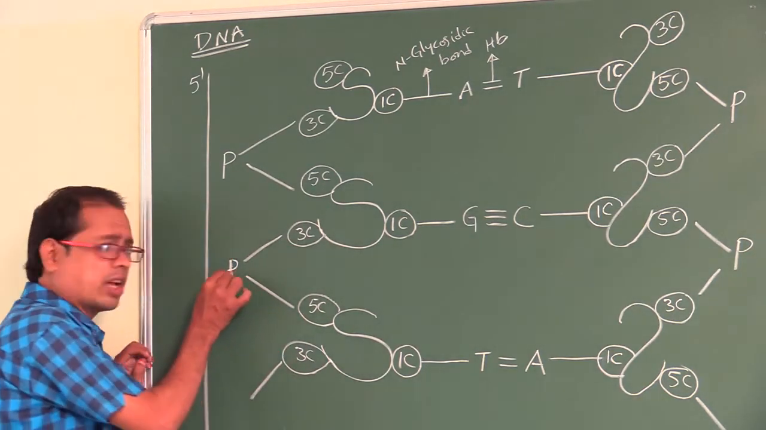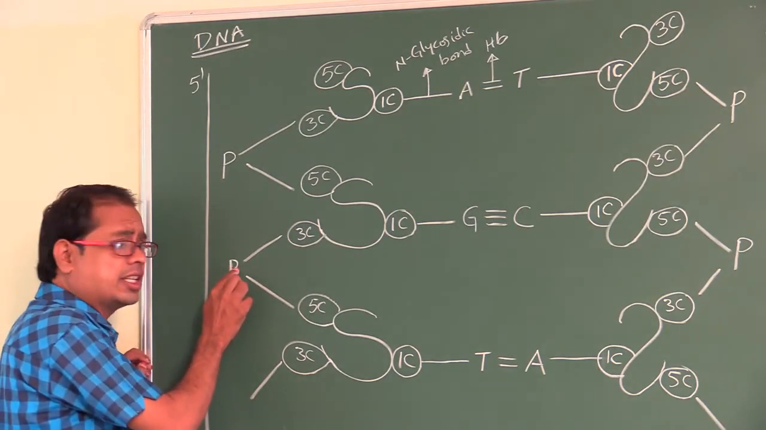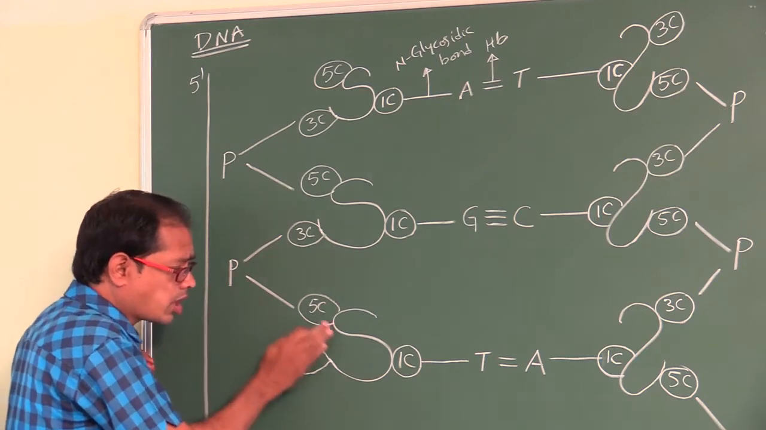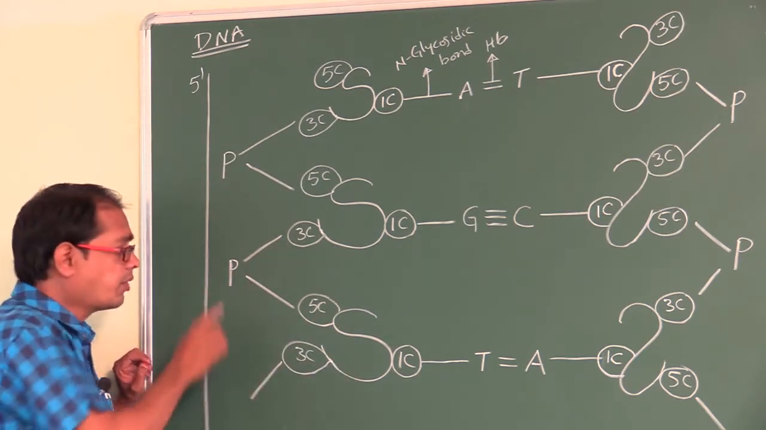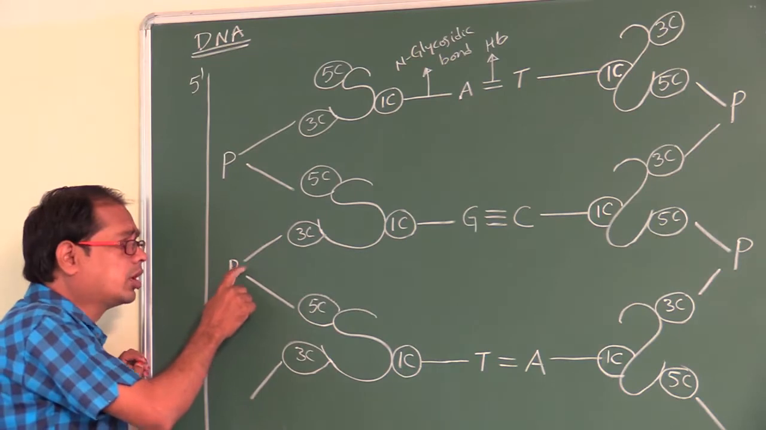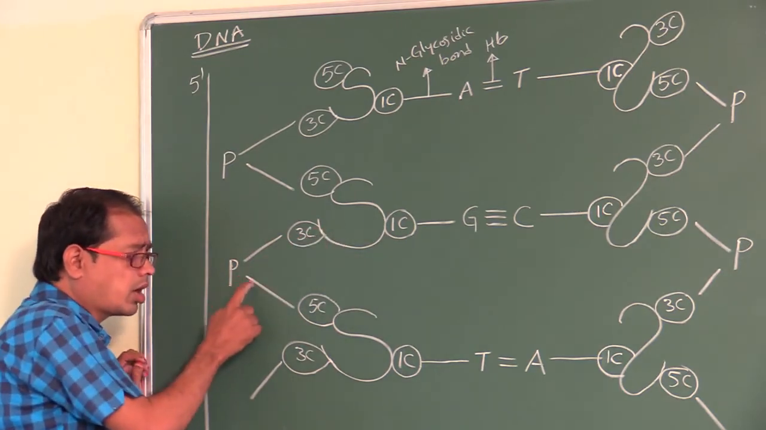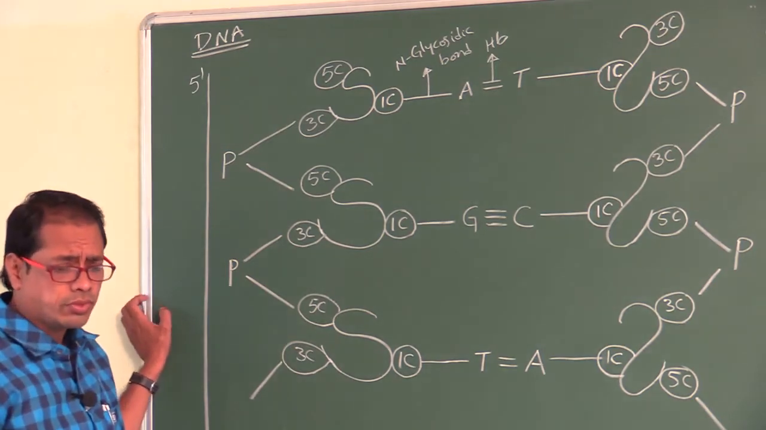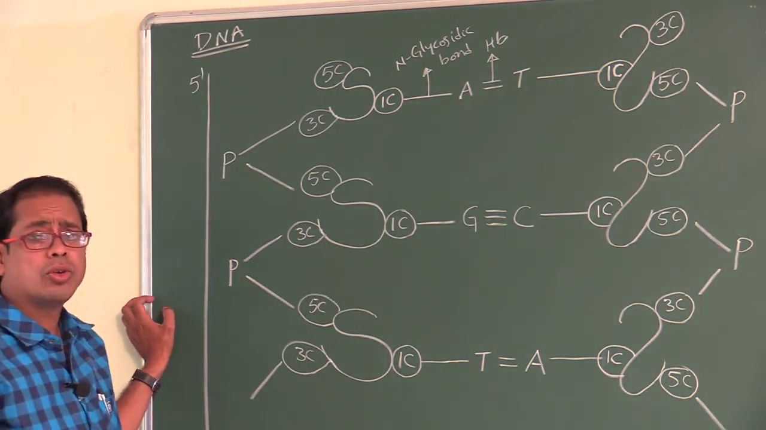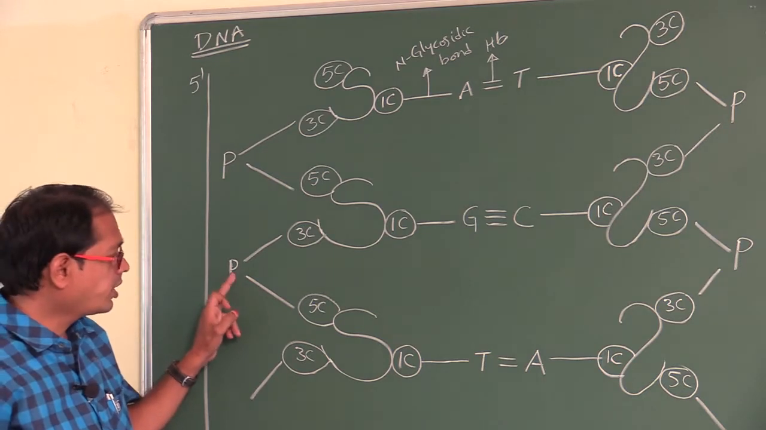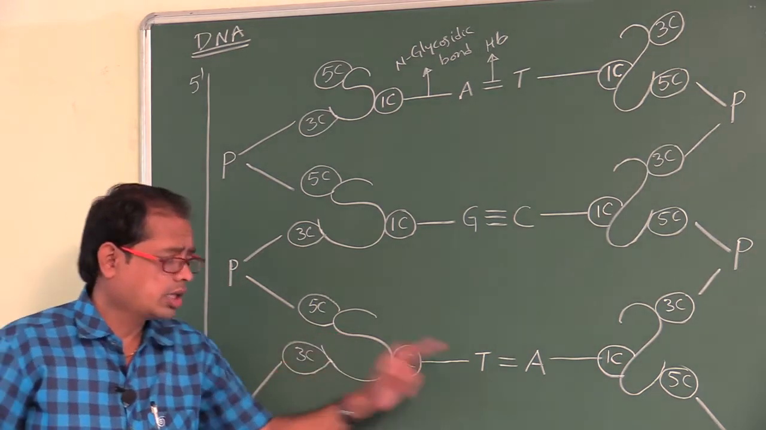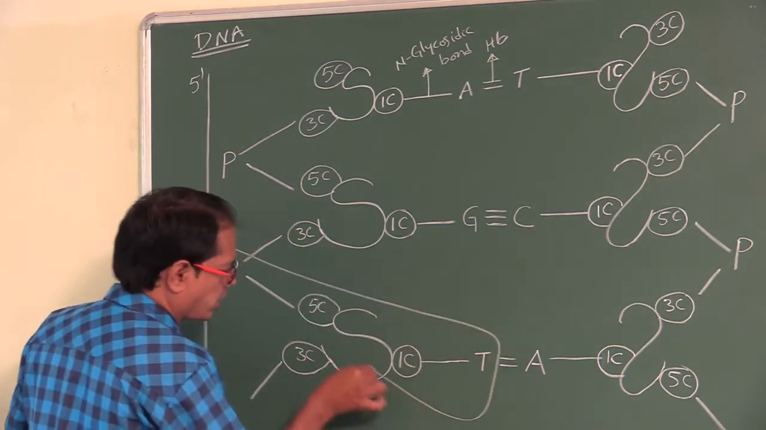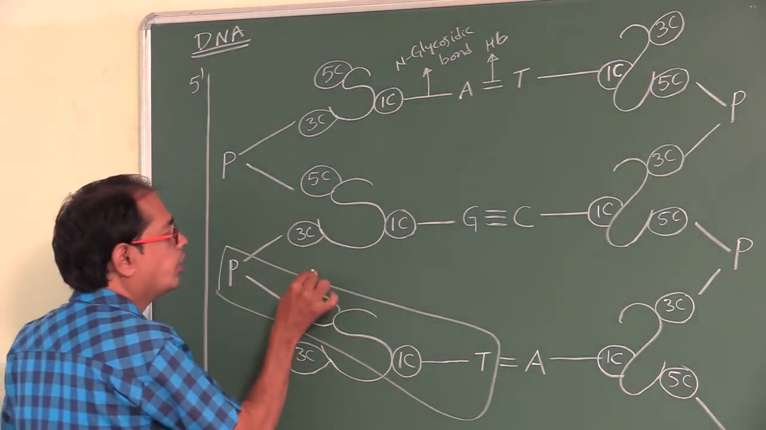Now this is a phosphate. Phosphate is attached to the third carbon of sugar and also the fifth carbon of sugar. Then, what is a nucleotide? Phosphate, sugar and nitrogen base together are called a nucleotide.